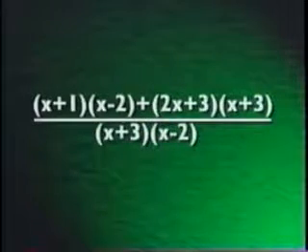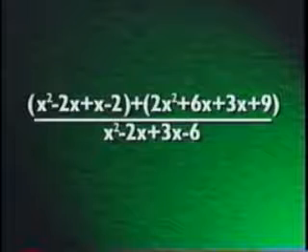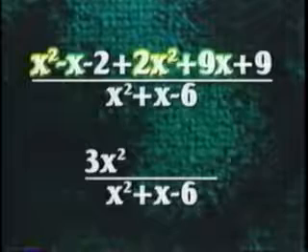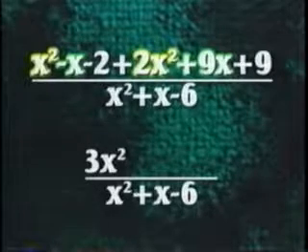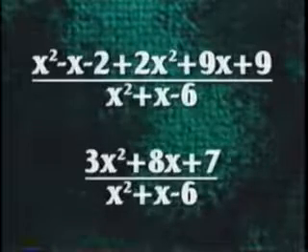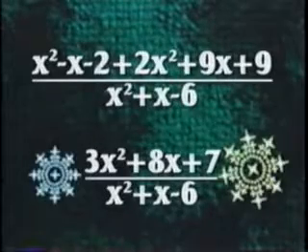Now you have an answer in factored form, but since you want it in standard form, you use the FOIL method to multiply the factors on the top and bottom of each fraction. FOILing gives you x squared minus x minus 2 over x squared plus x minus 6 plus 2x squared plus 9x plus 9 over the same denominator, x squared plus x minus 6. Finally, we can combine the like terms on top, leaving us with 3x squared plus 8x plus 7 over x squared plus x minus 6. And that's your answer.